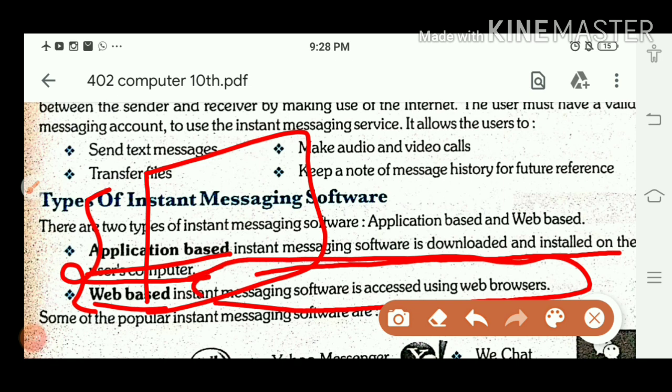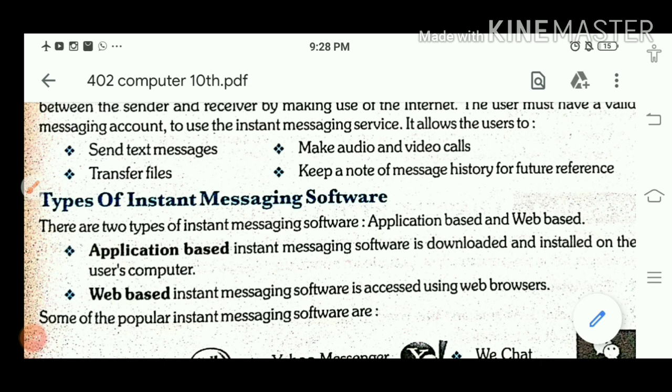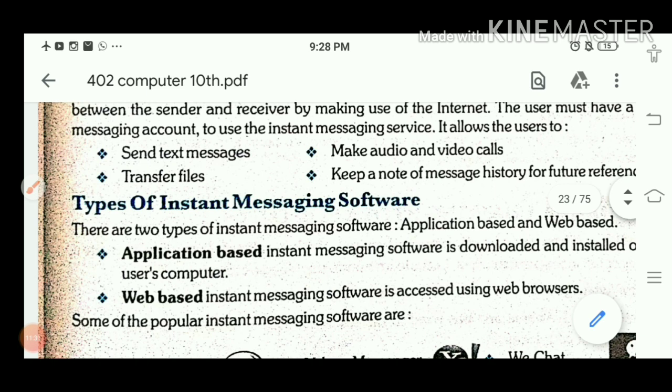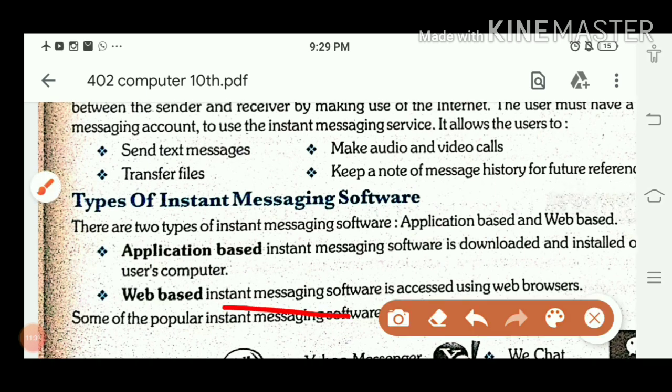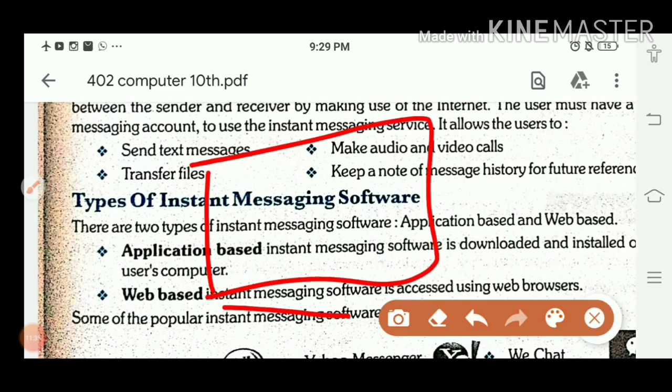On the web browser, if you want to use Facebook, no need to download it. Otherwise its software is also there, Facebook Lite. But web based means you go to the website, and when your page opens you can use your chat box and do the message conversation from there.